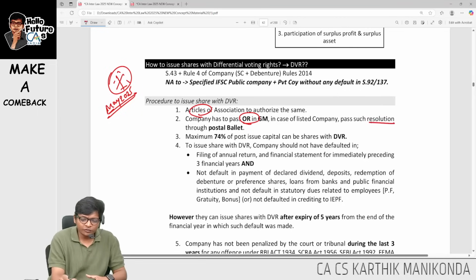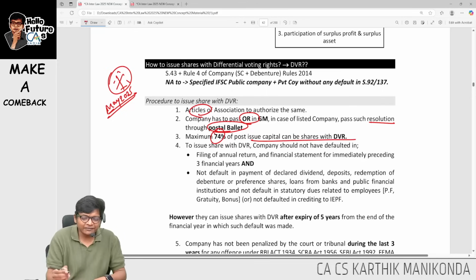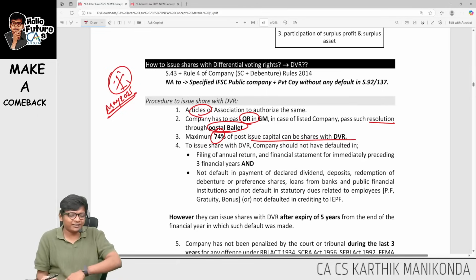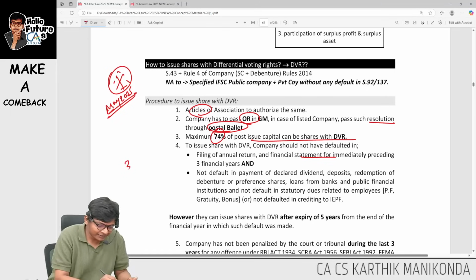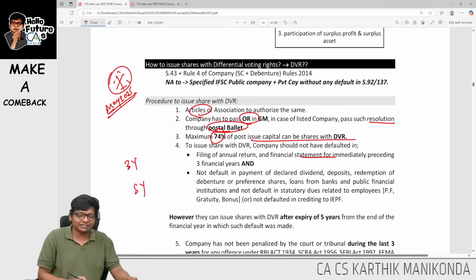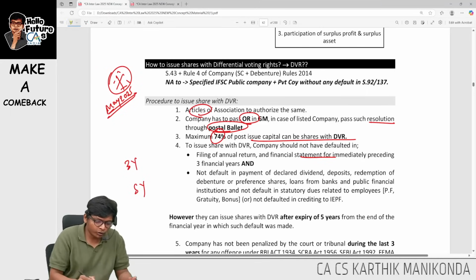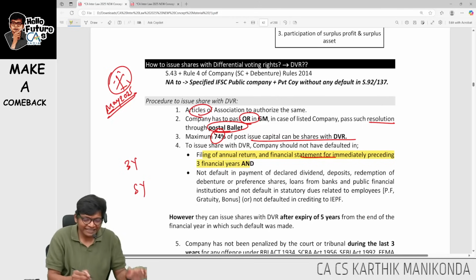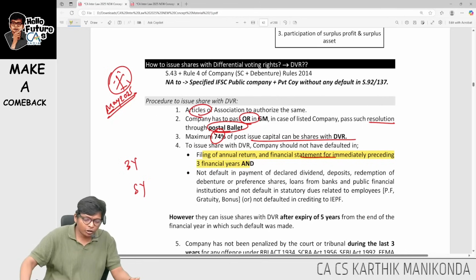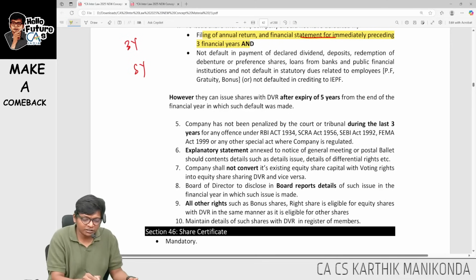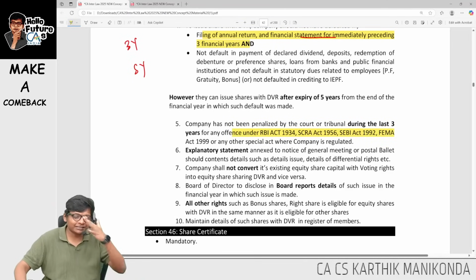This resolution will be passed through postal ballot. After the issue, maximum 74% can be in DVRs. Then I will classify next. Now coming to this DVR, guys, I will classify into 3 years and 5 years condition. For 3 years, you have to see two important points. What are the two important points? No default in filing FS and annual return in the immediately preceding last 3 years, and also company should not have defaulted in the following acts: RBI, SCRA, FEMA and SEBI Act in last 3 years.